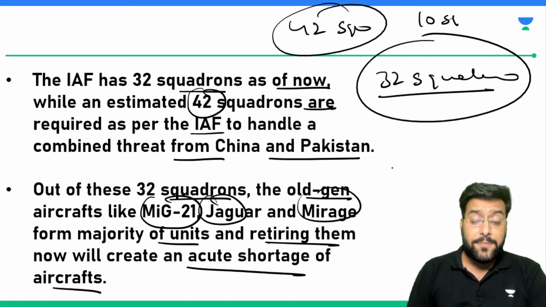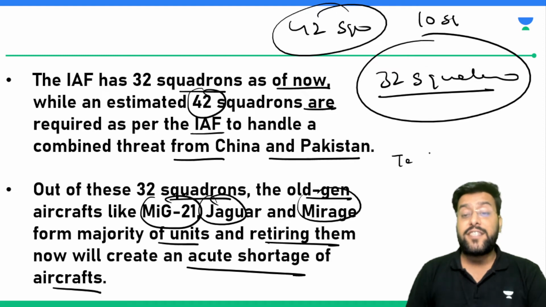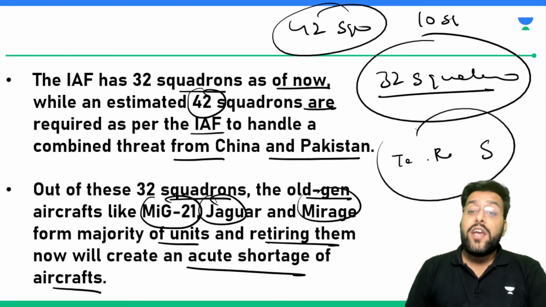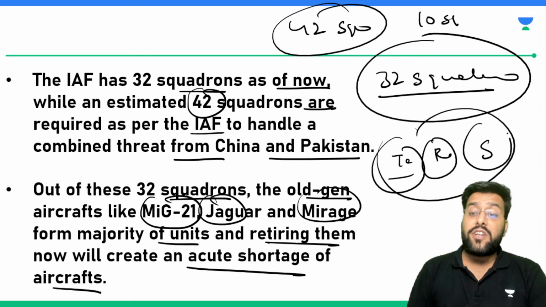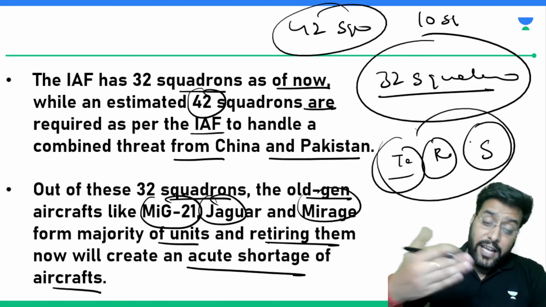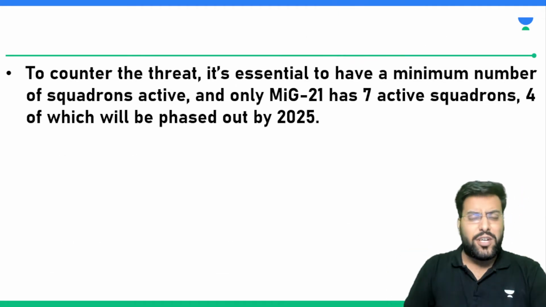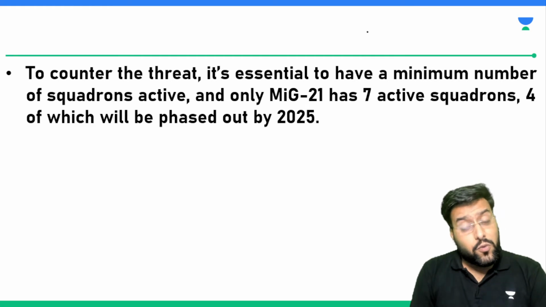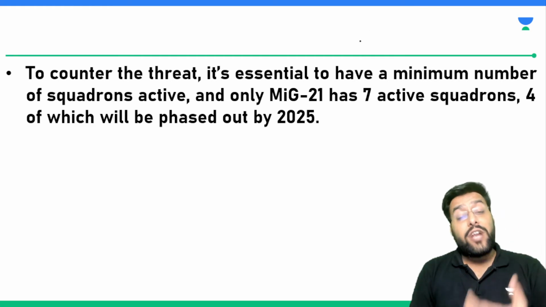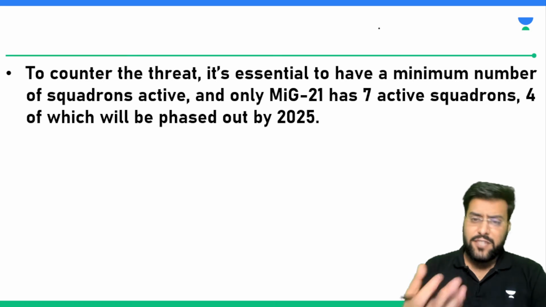We are looking for the substitutes. We already have substitutes like Tejas, we have Rafale, and we have Sukhoi. So gradually, as the number of Tejas, Rafale and Sukhoi increases, we can do away with these, and that is what is happening. An entire squadron is now retiring in Srinagar. That's why we are discussing this article.